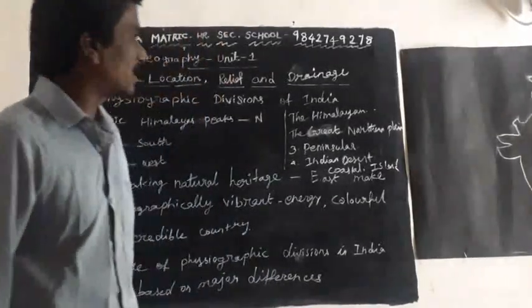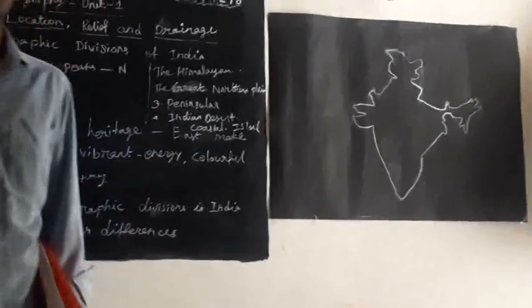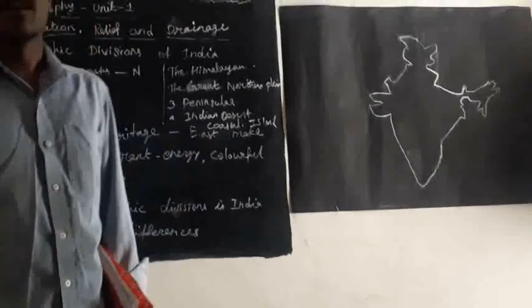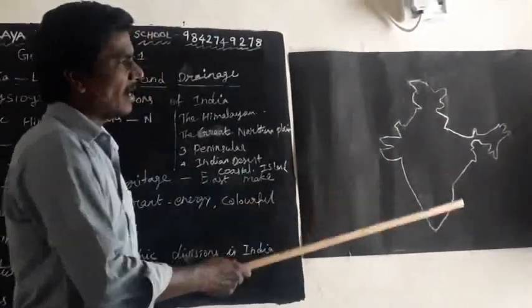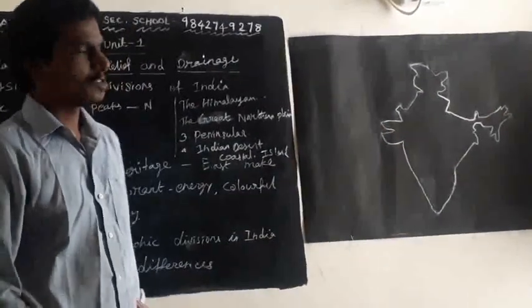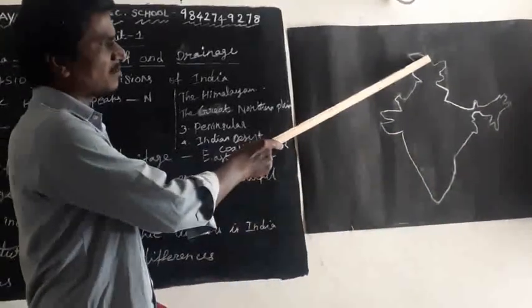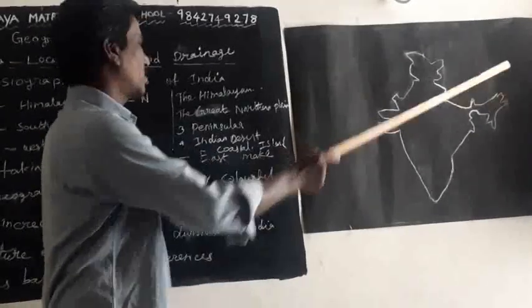The first one is the Greater Himalayas, which are classified into three types: Western Himalayas, Central Himalayas and Eastern Himalayas.